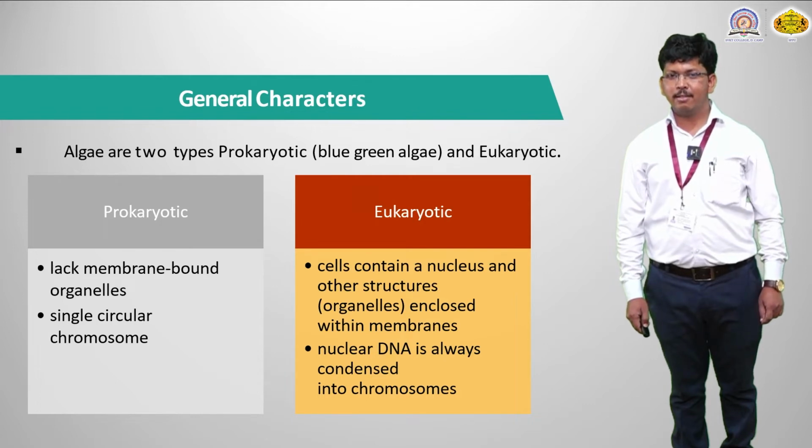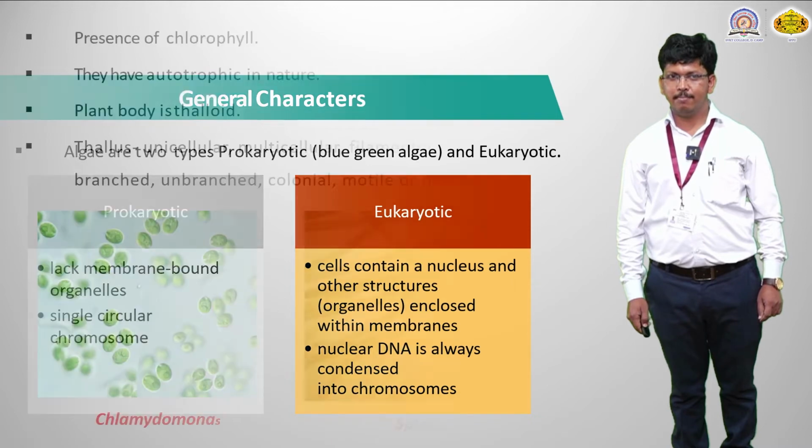So what kind of chromosomal structure is present? Here, sister chromatid-like structures are present in eukaryotic cells, and that chromatid structure is present in the nucleus, that means a nuclear bounded structure. So this is the characteristic of the prokaryotic cell and the eukaryotic cell. This is the general characteristic of algal members.